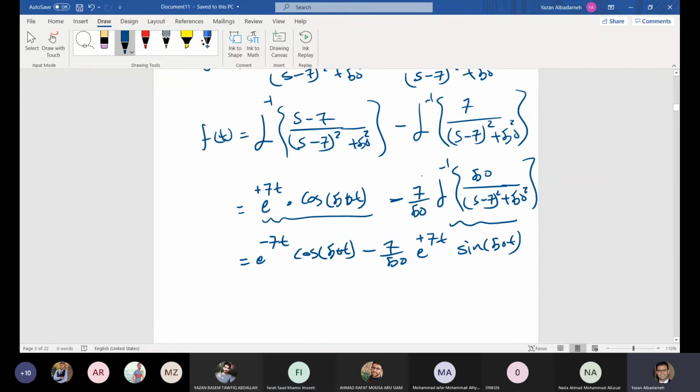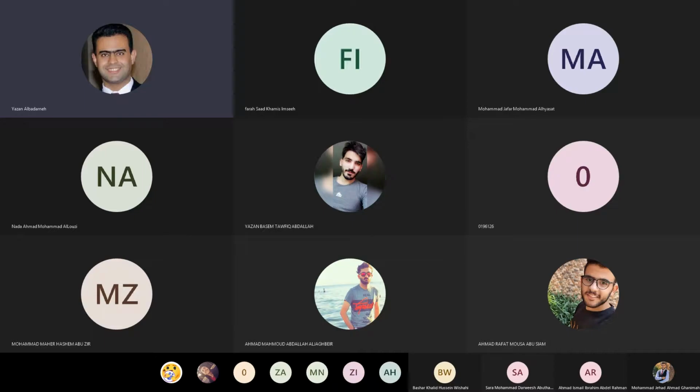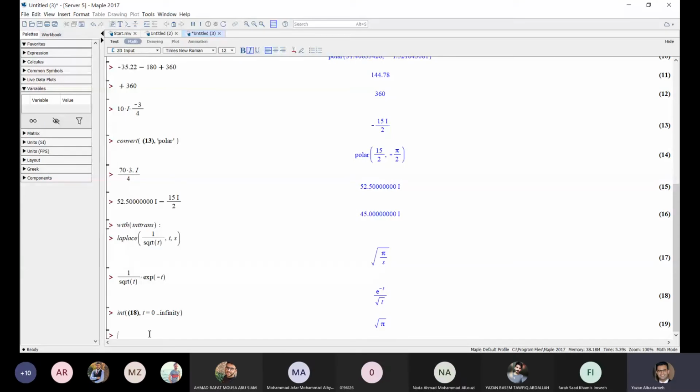Okay, let me double check. Let's see it on the Maple file. Let me share this one with you. So here we have the inverse Laplace transform.